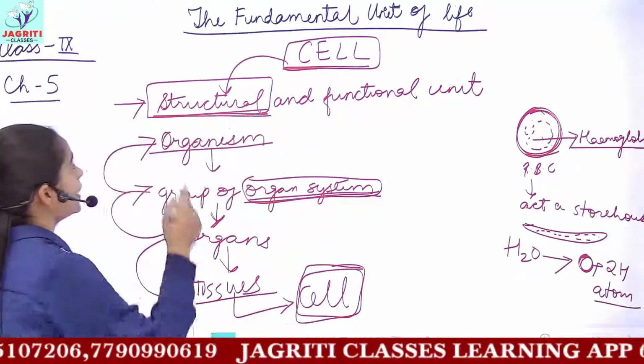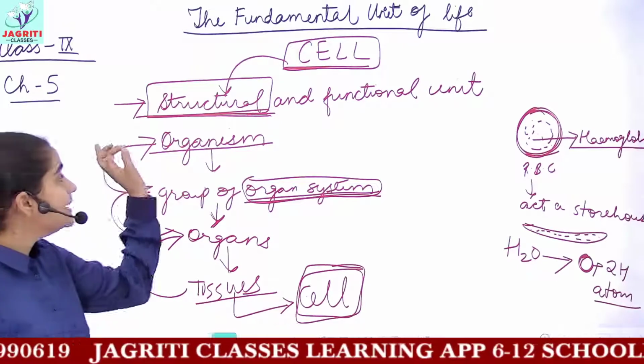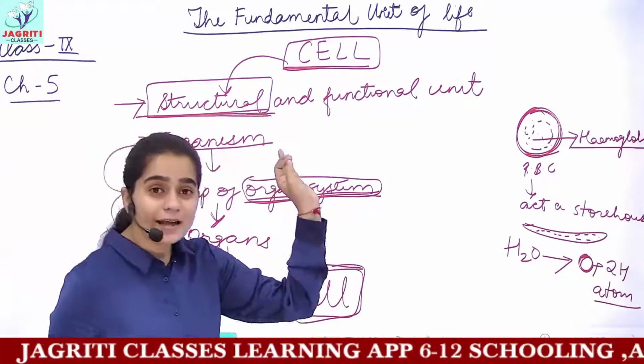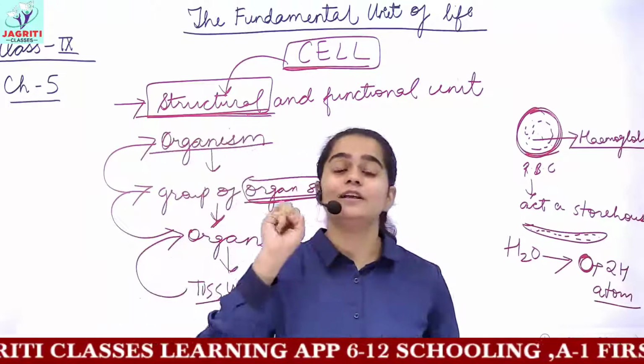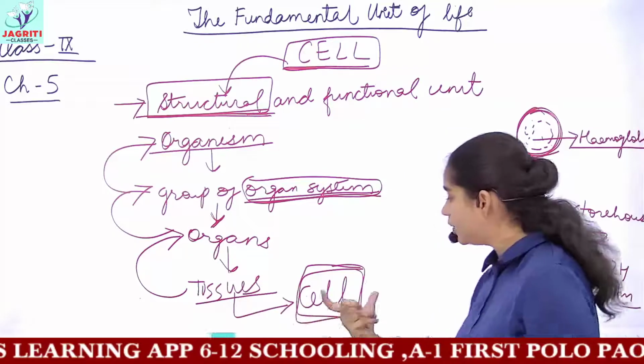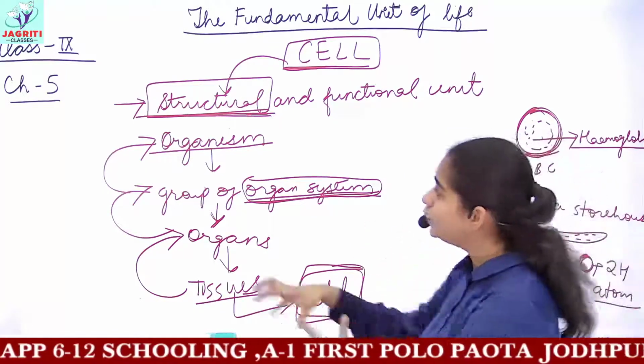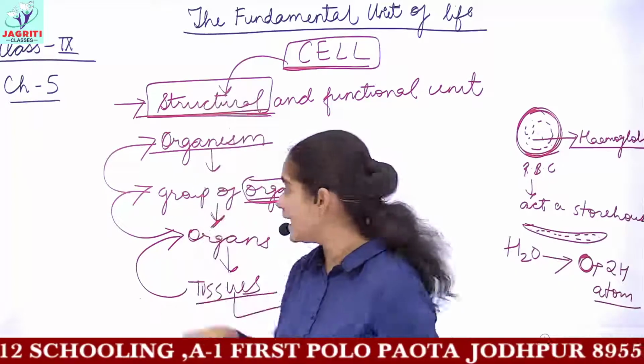So this is why we call the cell the structural unit of life, because all the living structures or life forms which we see around us are made up of the unit of a cell. And in turn, these cells combine together to form the complete organism.